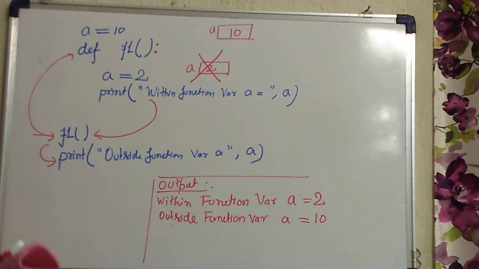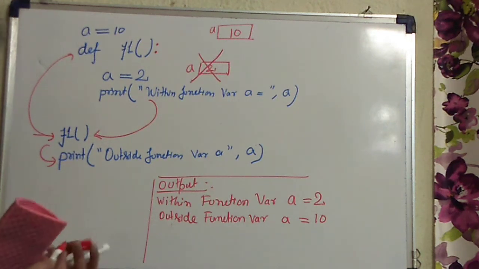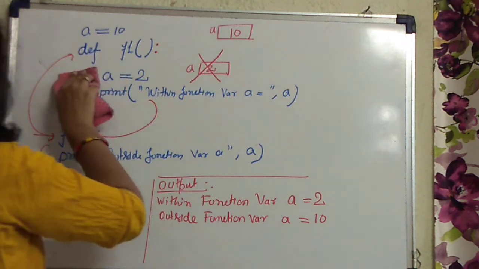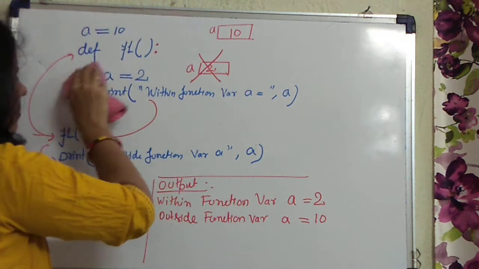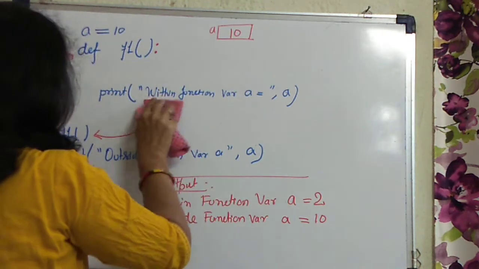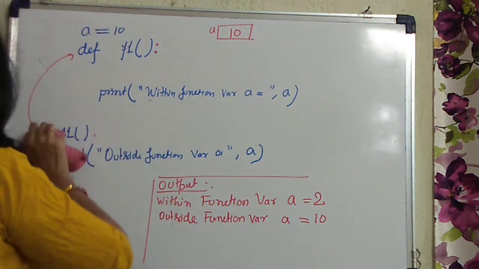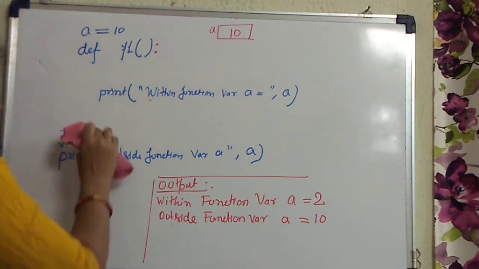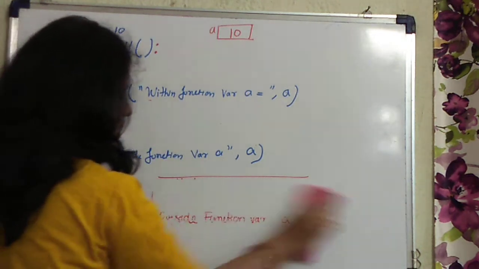Now one more thing, let us see. Suppose you have declared a global variable and the local variable is not created in the memory. In that case, what will happen? Let us start this program from the beginning.